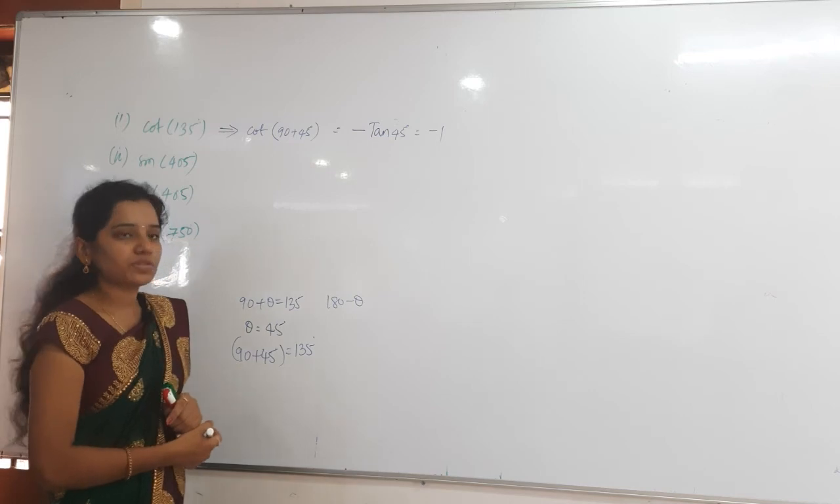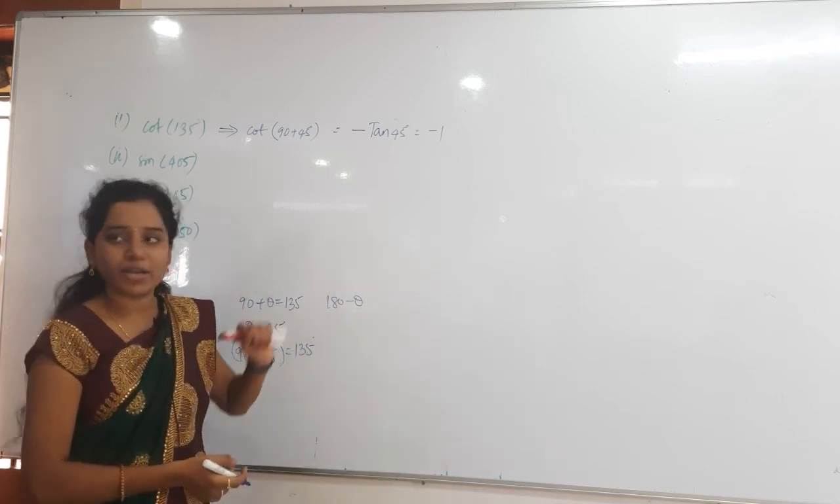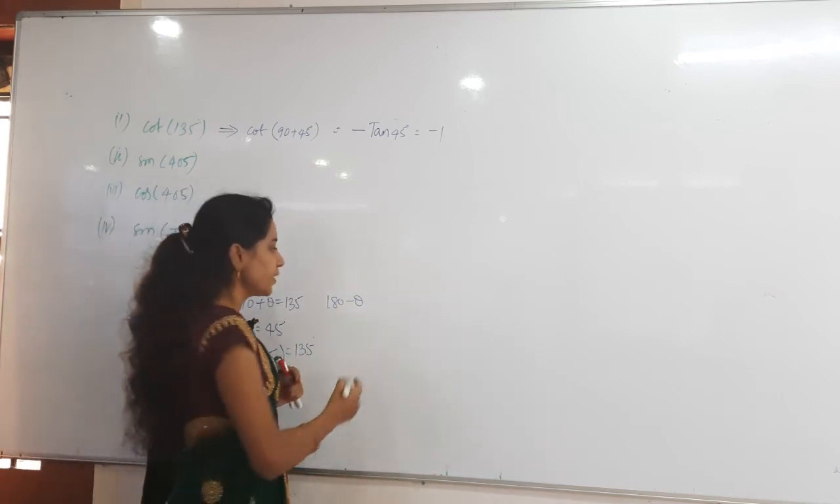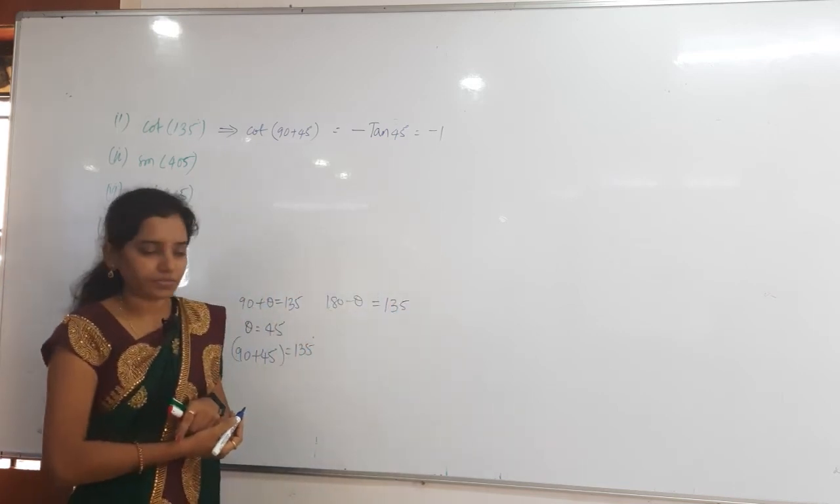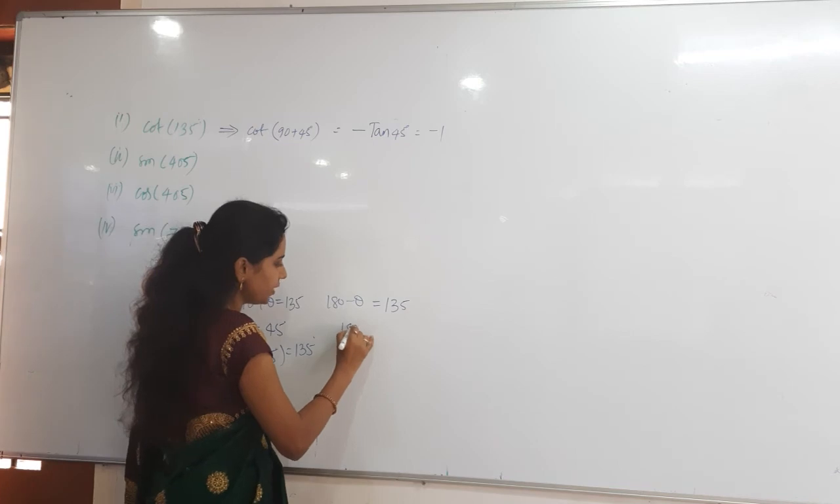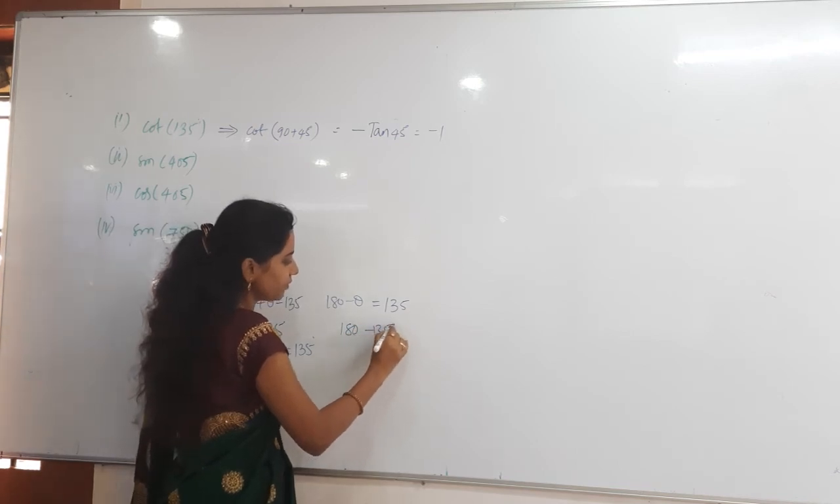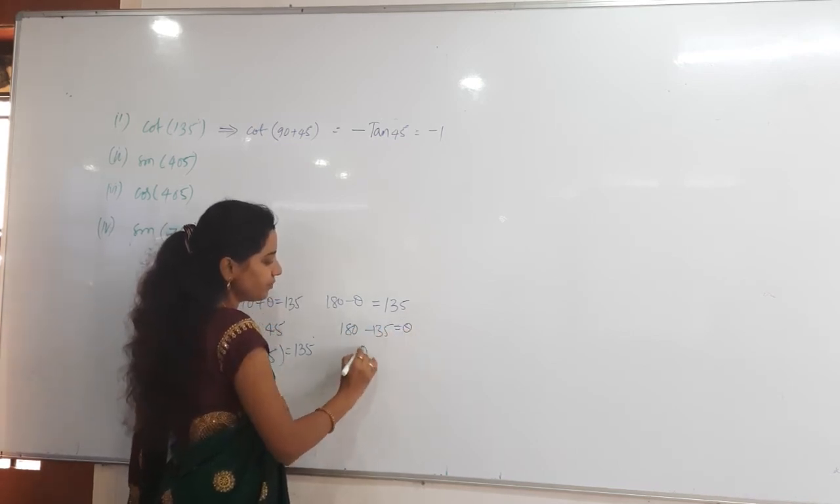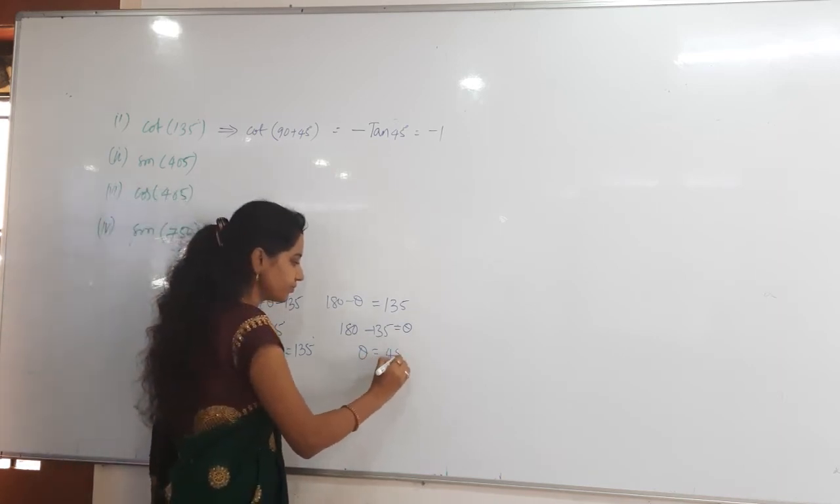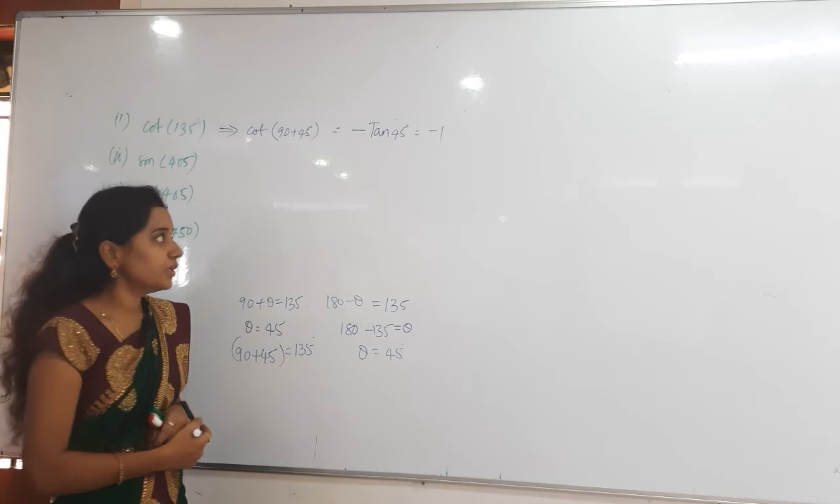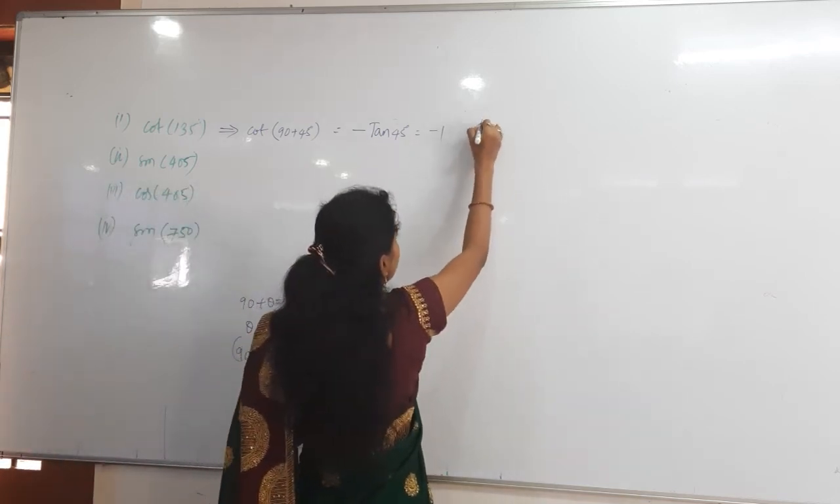Otherwise, some of the students will think of 180 minus theta. That also we will do. 180 minus theta is equal to 135, then 180 minus 135 is equal to theta. Then theta is 45 only. Now again go for the second method. Method 2.